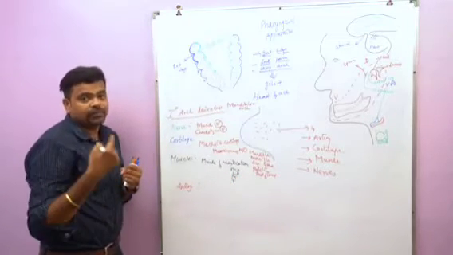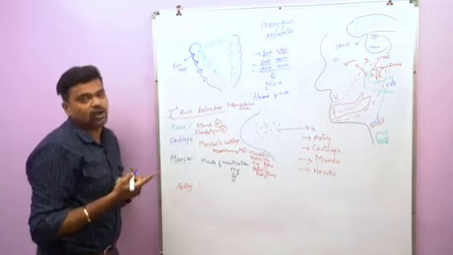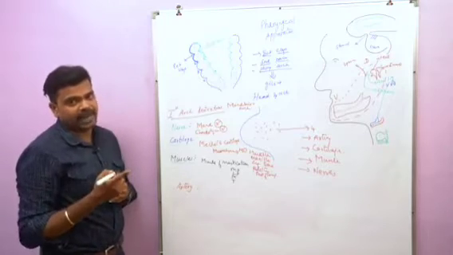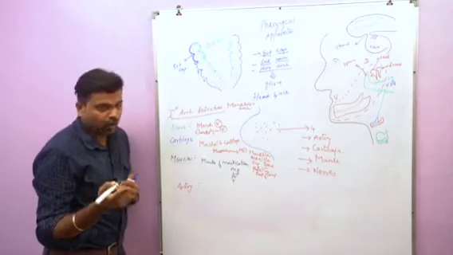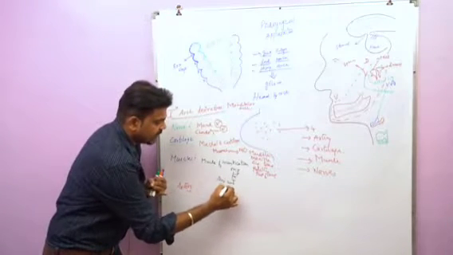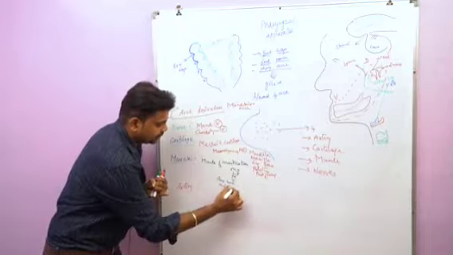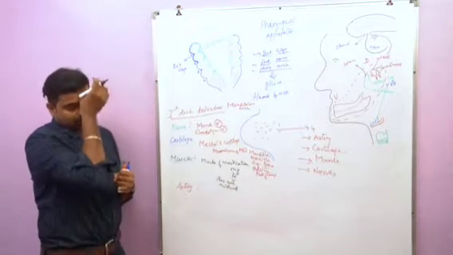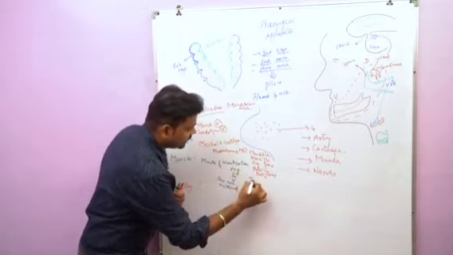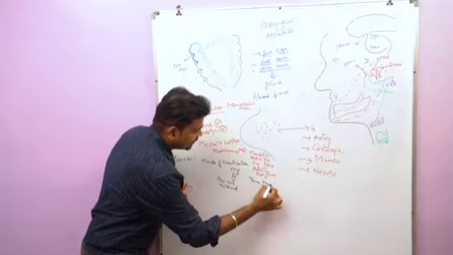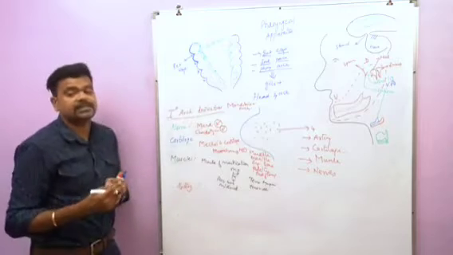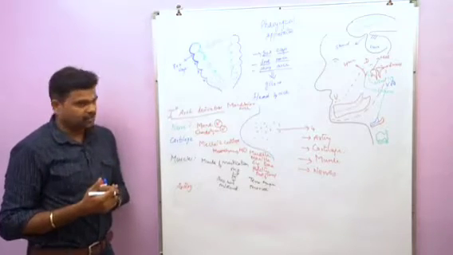In the mandibular nerve, from the posterior division, one more nerve is there, called the inferior alveolar nerve. This inferior alveolar nerve is going to give rise to one branch, called the nerve to mylohyoid. This nerve to mylohyoid supplies the anterior belly of digastric muscle and the mylohyoid muscle. And one more muscle comes under the first pharyngeal arch, that is the tensor tympani muscle and tensor veli palatini muscle. So these are the muscles which arise from the first pharyngeal arch.